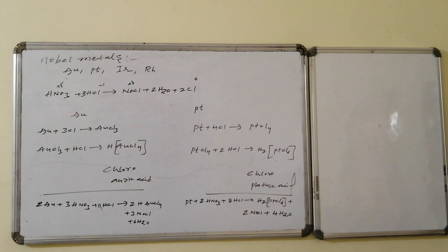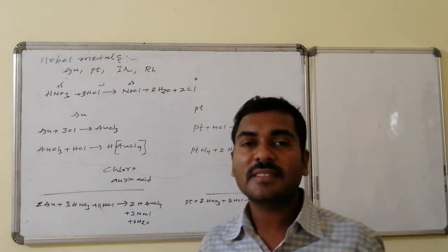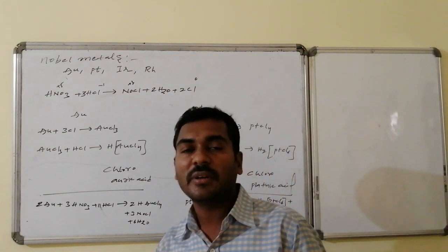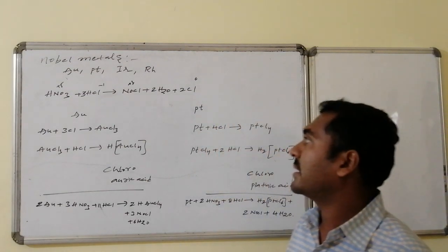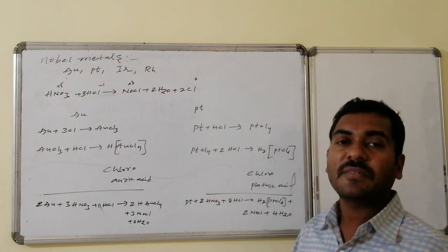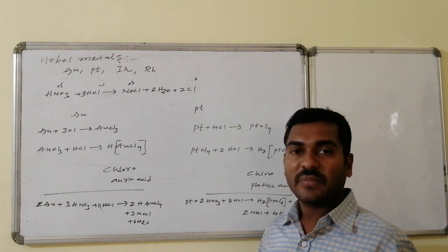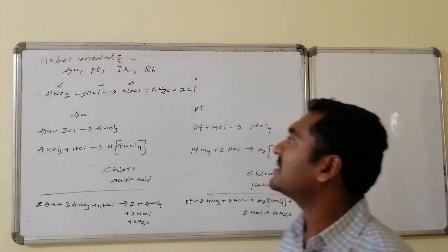Noble metals, gold, platinum, iridium, rhodium, these are the noble metals. They are generally unreactive, but they can be made soluble on reaction with HNO3. Here, 3 parts HCl and 1 part HNO3 combine with one another, which leads to the formation of nascent chlorine. Chlorine atoms are generated. Look at the reaction once.